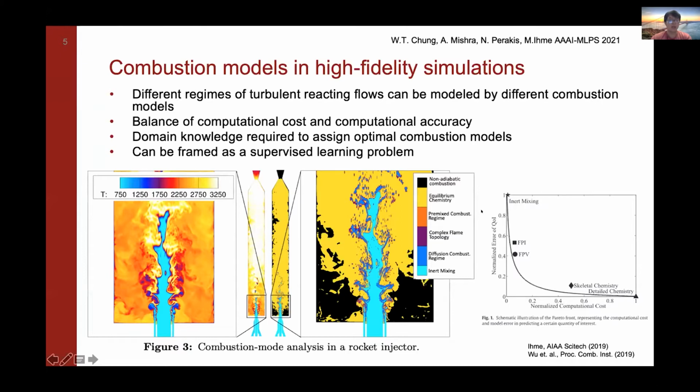So typically, domain knowledge from combustion scientists, such as me and my colleagues, is required to assign the optimal combustion models. As you can see in this rocket combustor, near the rocket injector, we can represent the flow field over here with 6 different combustion chemistries. So we could rely on domain knowledge, or we could potentially frame this as a supervised learning problem, which is what we've done in this work.